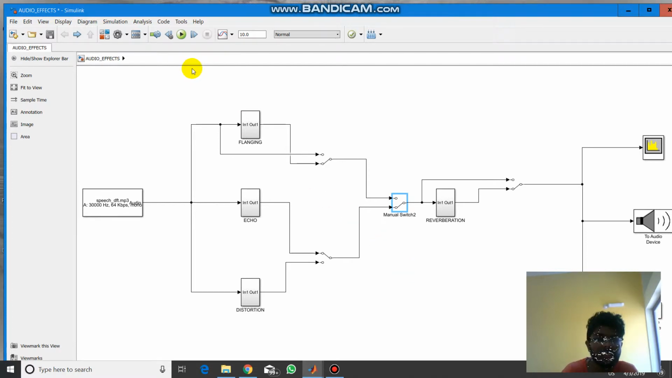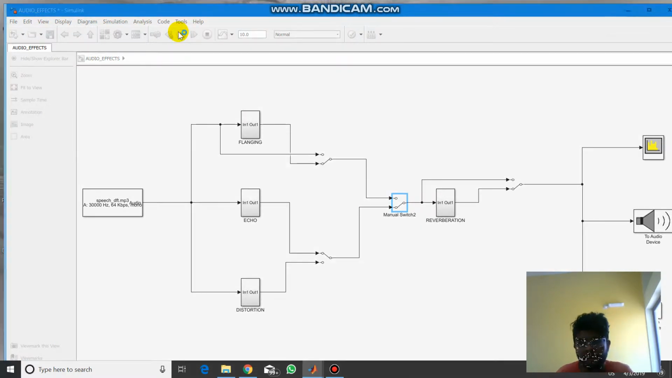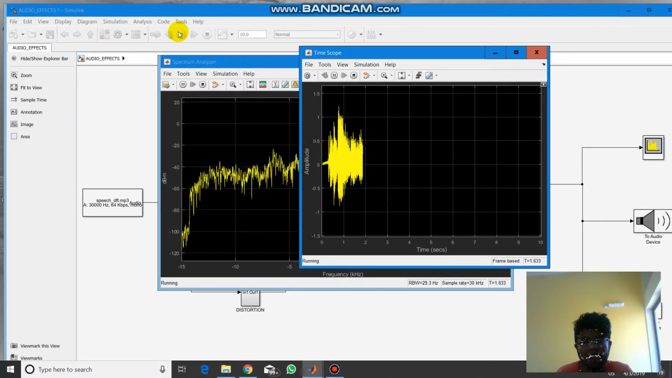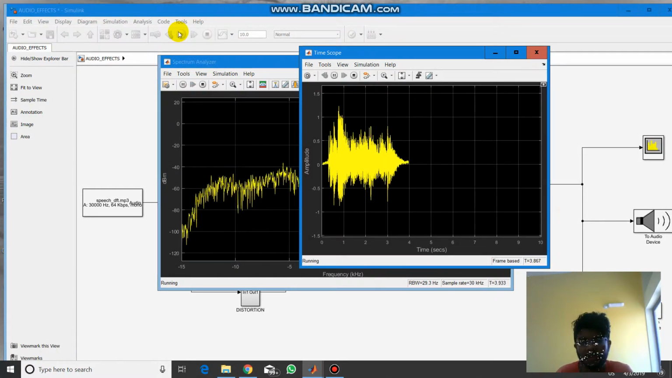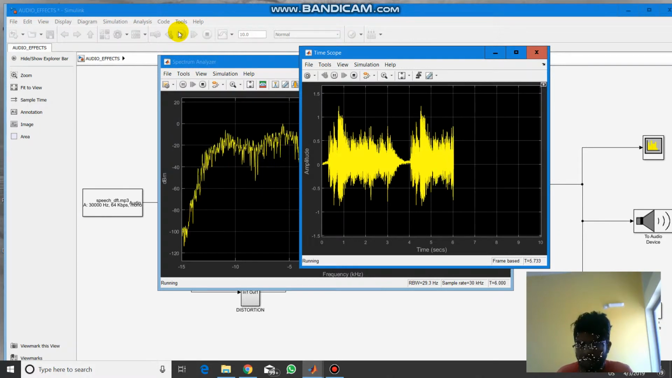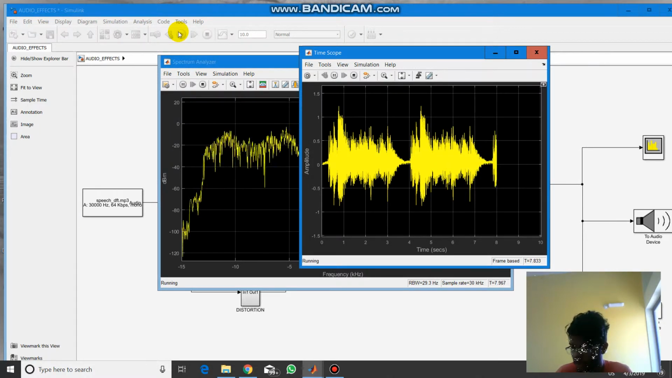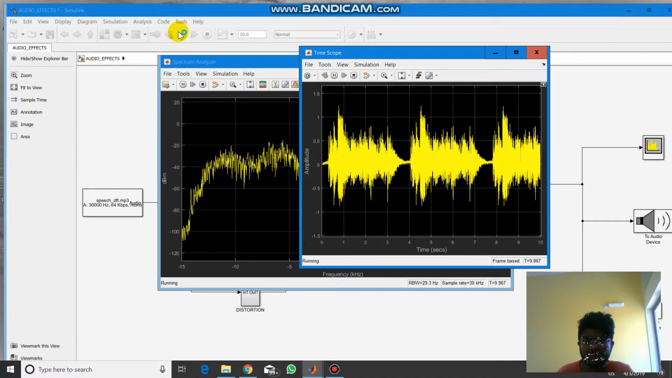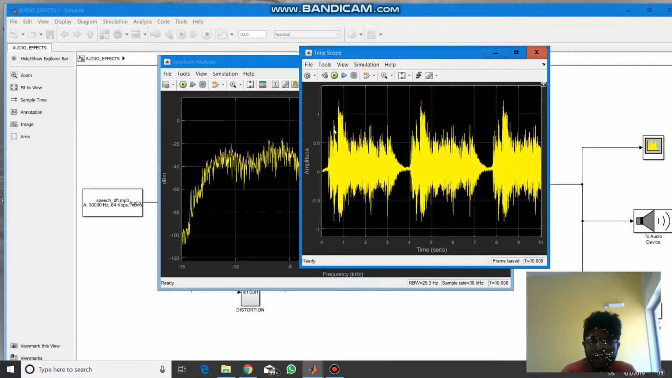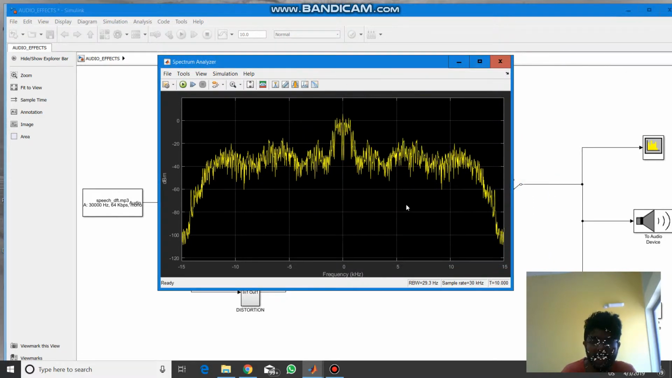Now when you observe between echo and reverberation, you can observe the change in the peaks. Here you can observe a sharp value over here, and this is the spectrum analyzer of the echo with reverberation.